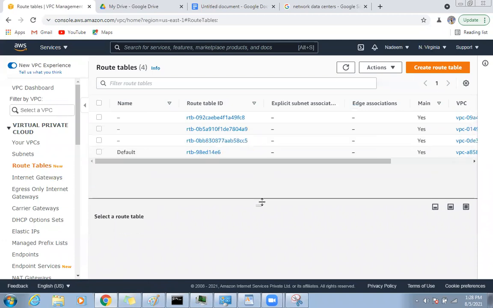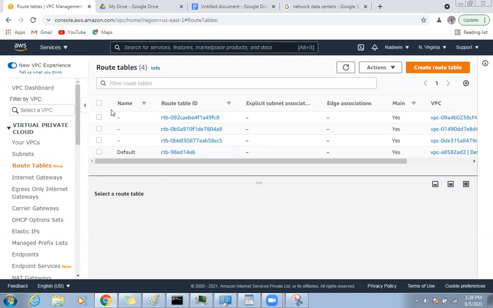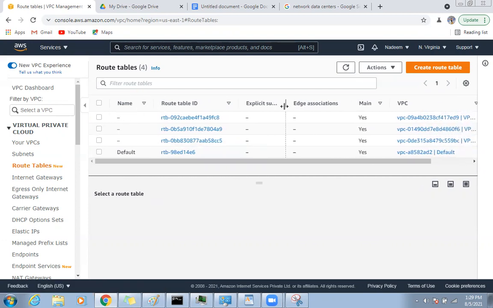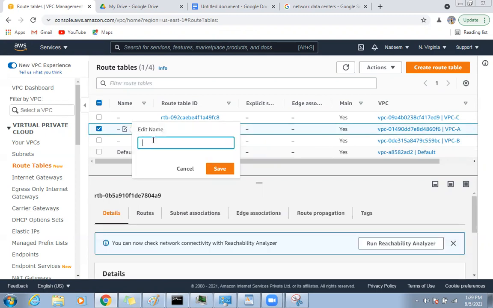Okay, in the routing table, see, one is a default name which we are not going to touch, but here, by default there is no name, so you need to give the name so you will have a clear understanding. So if I expand it, okay, now A. So I will just change this name, RT, routing table A.